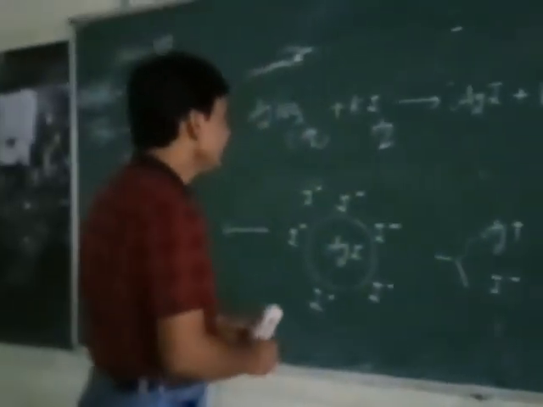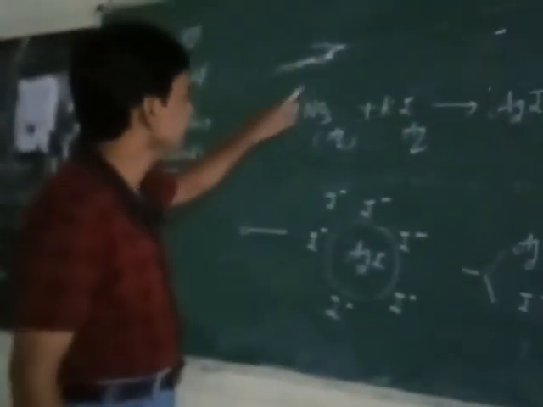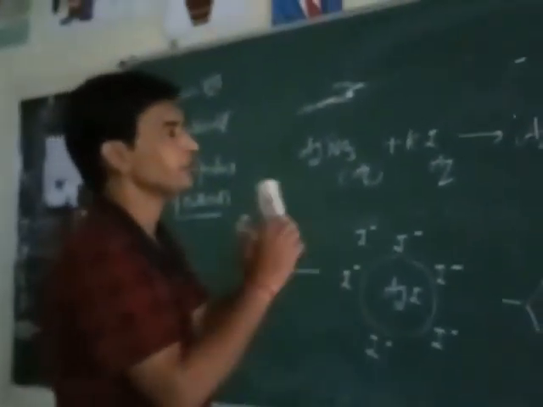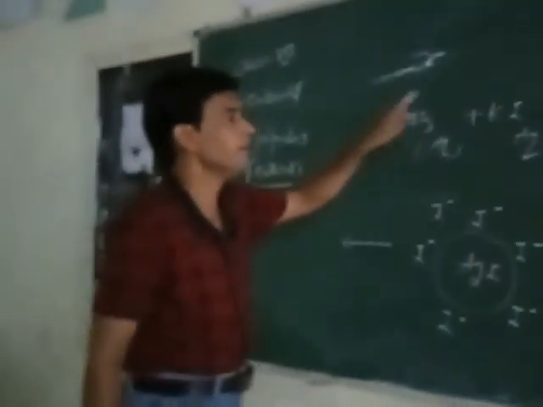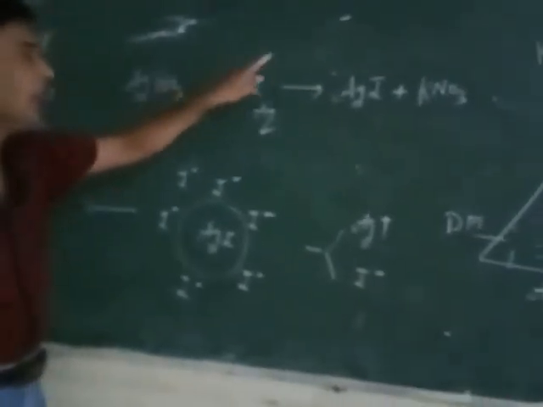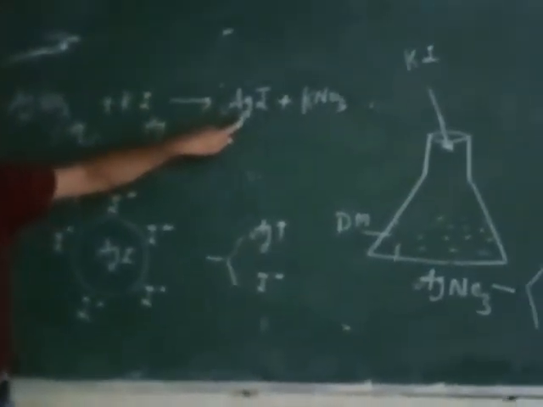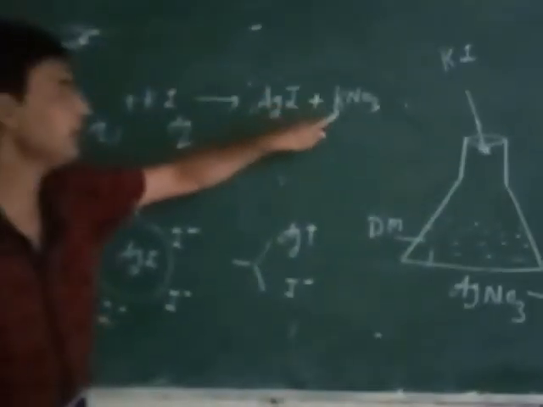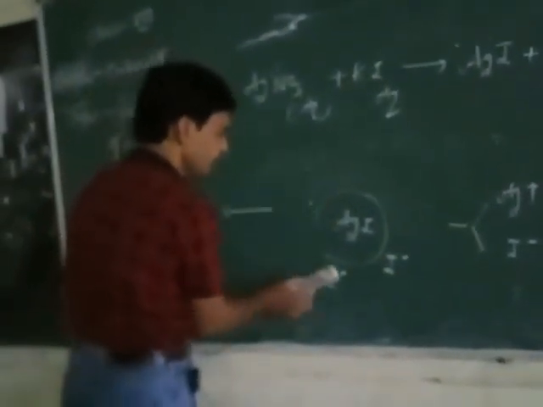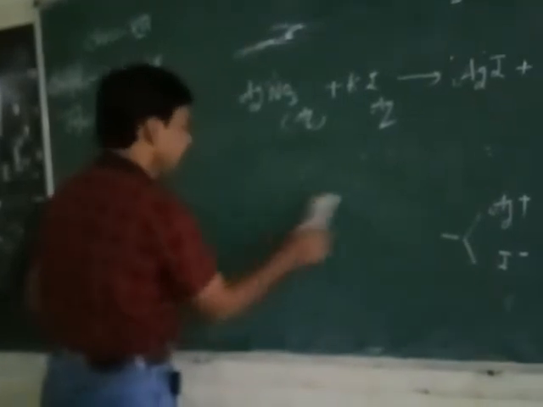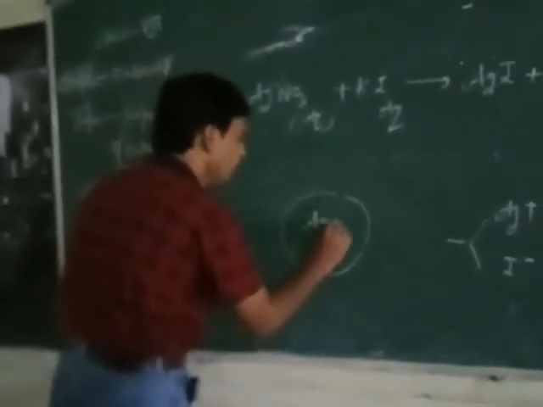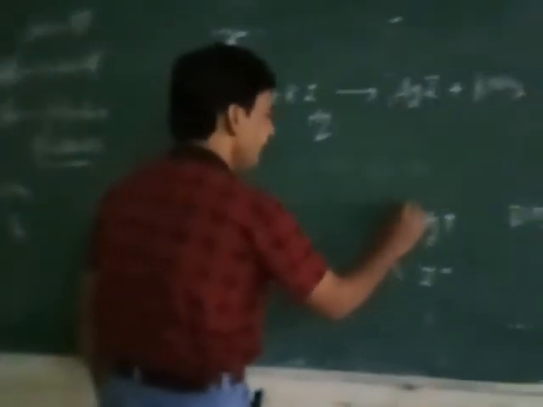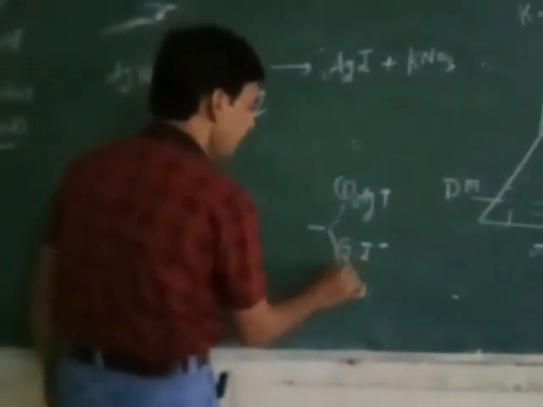When potassium iodide is added to silver nitrate, definitely the same process happens here. Silver nitrate reacts with KI and forms yellow colored particles of silver iodide and potassium nitrate. The silver iodide particles adsorb ions selectively. Silver iodide has two types of ions, one is silver ion, second is iodide ion.